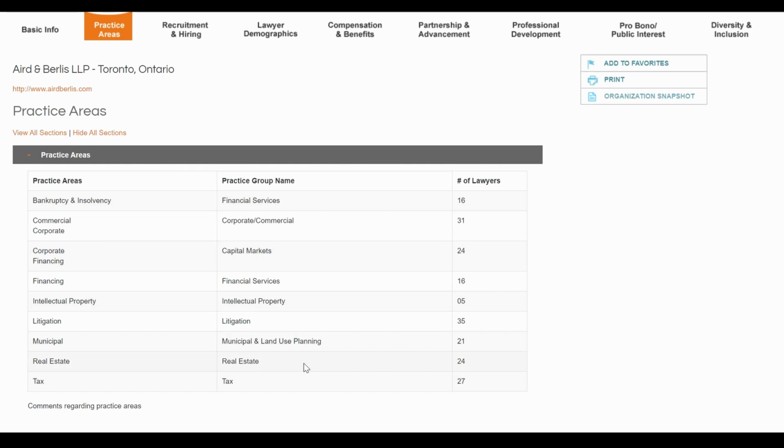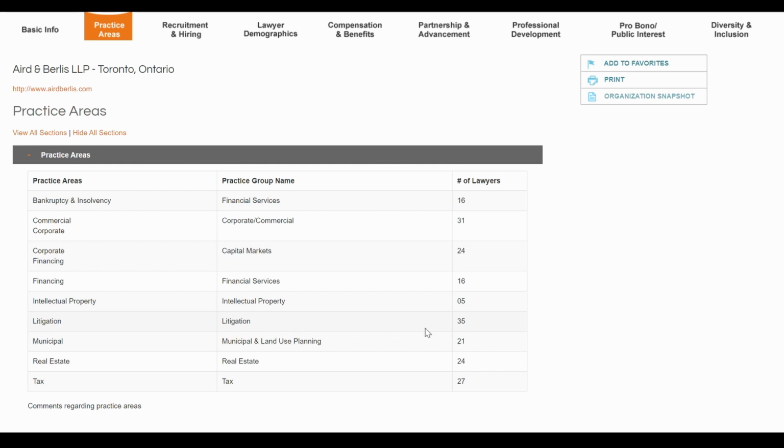So you can say in your cover letter, I am primarily interested in IP, and these are some examples that justify my interest in IP, but at the same time, I'm open to trying litigation and corporate commercial, because you see that the firm is actually very busy in these areas based on the number of lawyers that it has allocated to them. So if the firm thinks that you're a great candidate, but the chances of you being hired in intellectual property are not that high, the firm can think, well, this person might also enjoy corporate commercial or litigation because they have indicated an interest in those areas as well. If you can provide solid examples about why you're interested in the additional areas, the stronger your application will be.